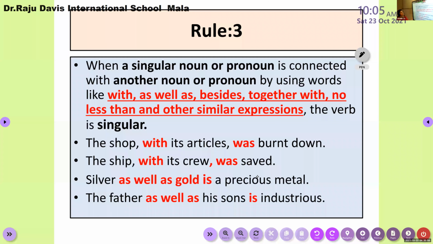Rule number 3: if in your sentence a singular noun or a pronoun is connected with another noun or pronoun by using words like with, as well as, besides, together with, no less than, or other similar expressions, remember you can use only a singular verb there. Okay, am I clear?